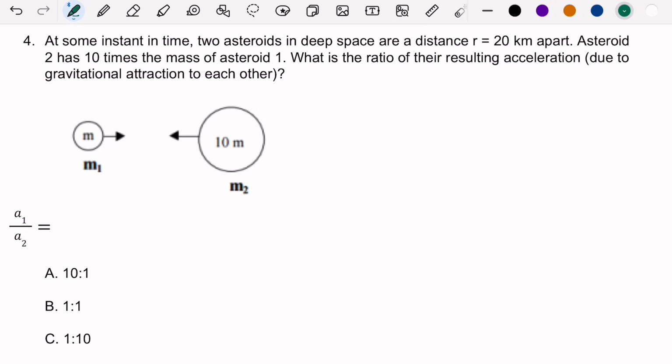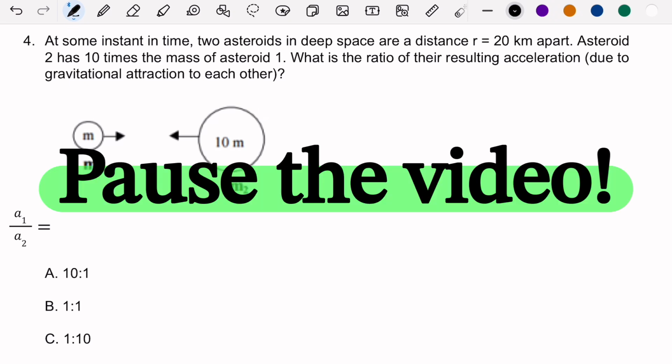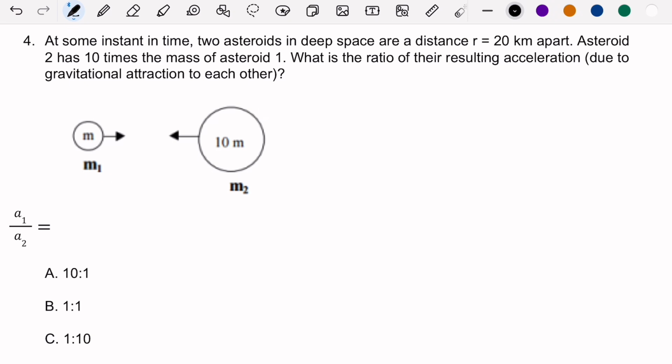All right. For this, I want you to think of Newton's second law of motion and how you can combine it with the universal law of gravitation. Pause the video. All right. Newton's second law of motion is force equals mass times acceleration. Because this is a force, we can use the same formula for universal gravitation.